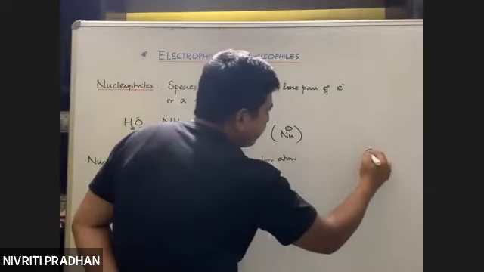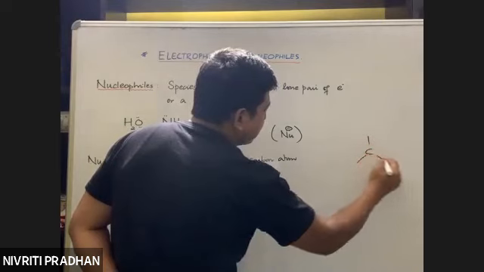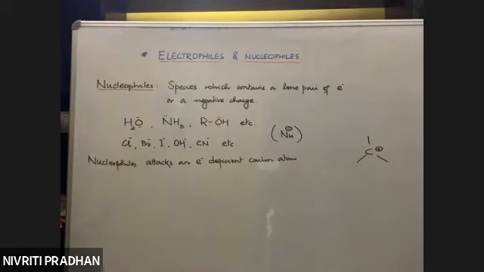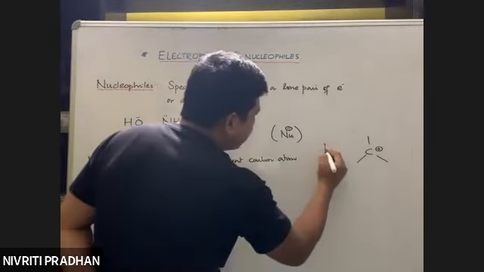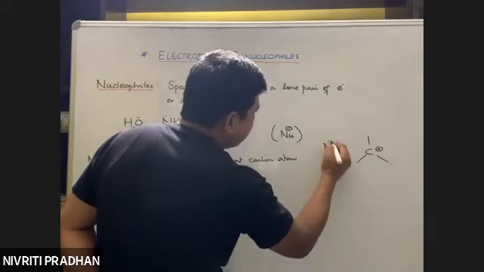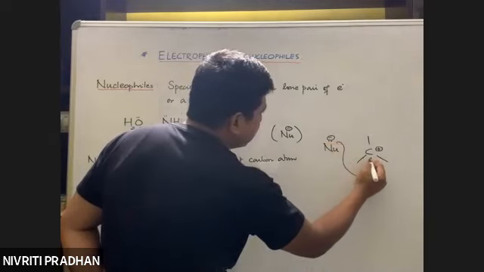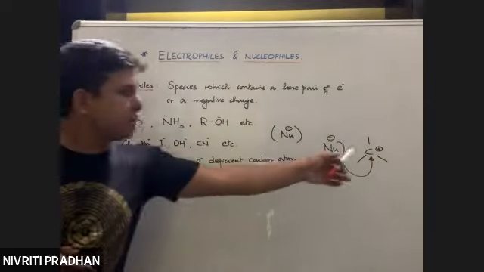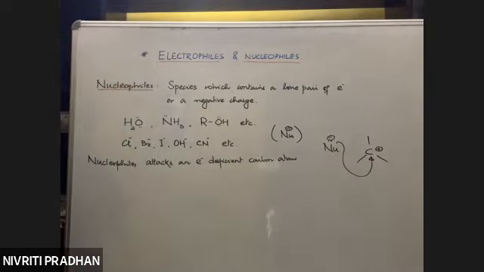For example, if we have a carbocation like this, which is electron deficient, meaning it has a positive charge, then the nucleophile is going to attack this carbon atom. The role of the nucleophile is to attack the electron deficient carbon atom. So this is all about nucleophiles.